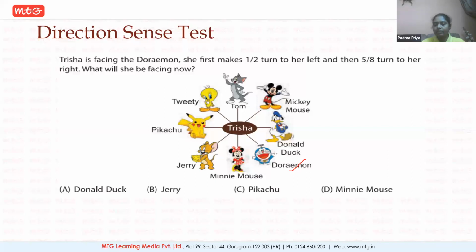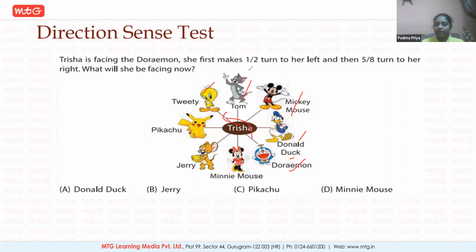So like this. Half turn means exactly equal in the opposite direction. So totally there are 8. Half of 8 is 4. So 1, 2, 3, and 4. Now she is facing Tweety. So from Doraemon, she reached Tweety.